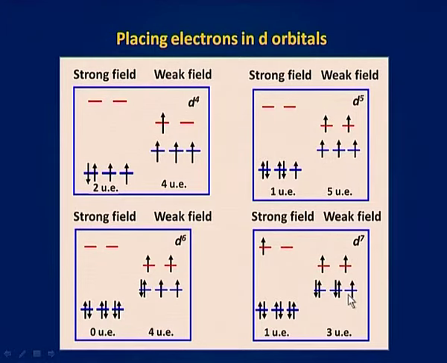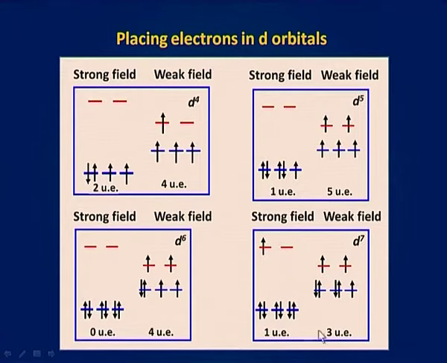For weak field, the number of electrons in the T2g set is equal to 5 and the number of electrons in the eg set is equal to 2. Therefore, the number of unpaired electrons is equal to 3.